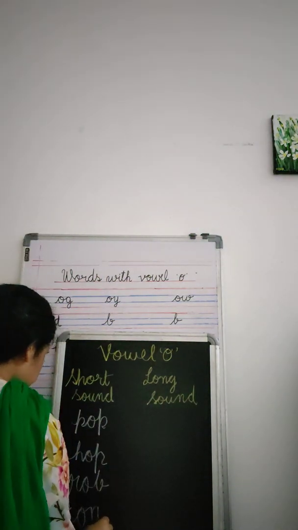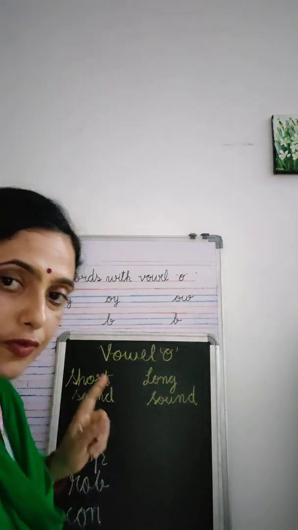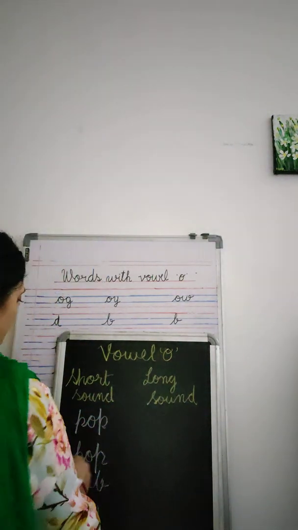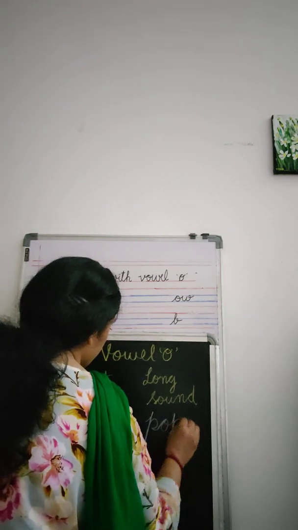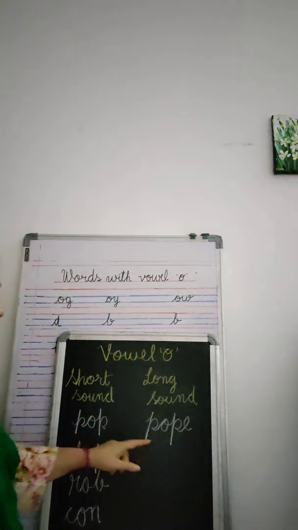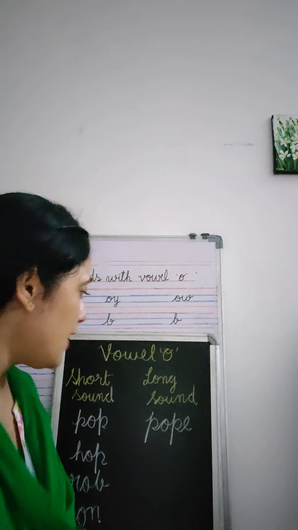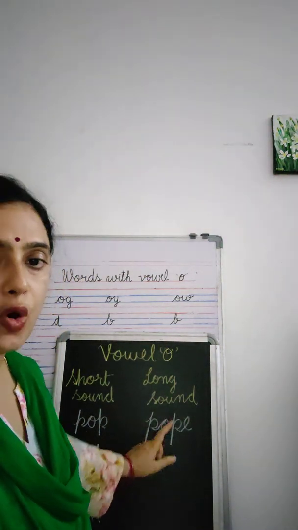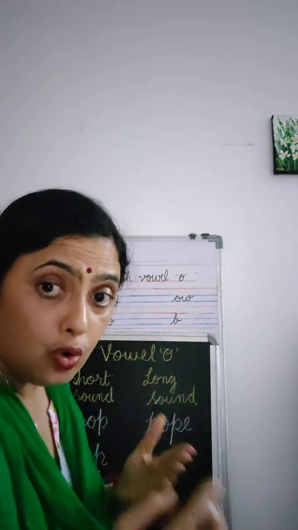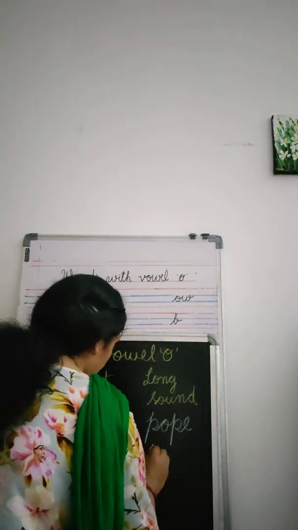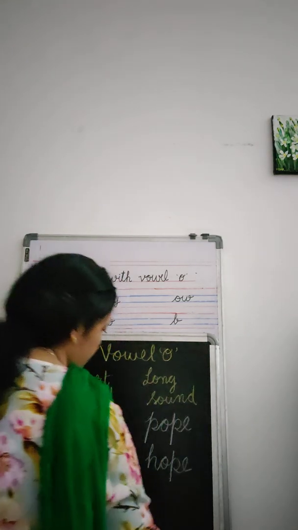Okay. So if I put magical letter E here at the end, the first vowel will give us a long sound. So pop becomes pope. In church you will find the Pope. In temples you can see the Pandits, and in church you will see the Pope. Hop, hope. I hope you people are doing good job. You people are doing a lot of reading practice.